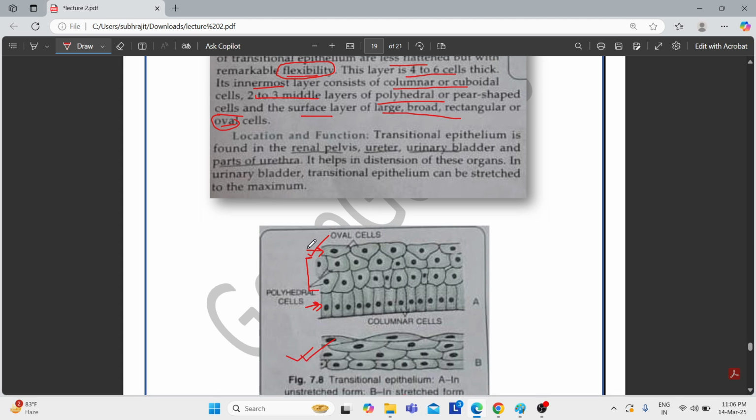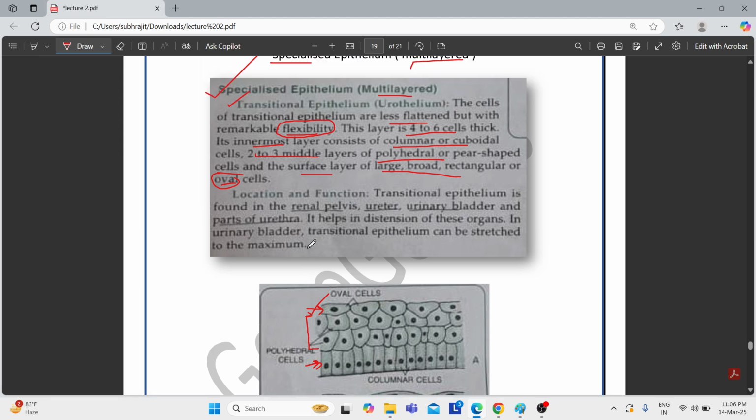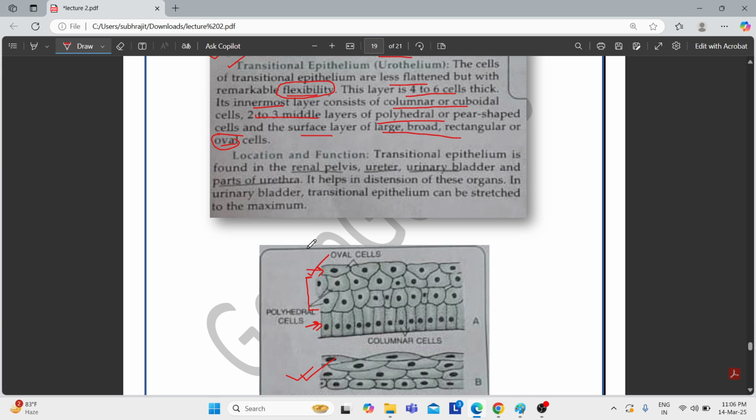As you can see in the diagram, no flattened cells are seen. That means in this transitional epithelium there are no flattened cells, no squamous cells, only oval cells and columnar cells, and in between them there are polyhedral cells.